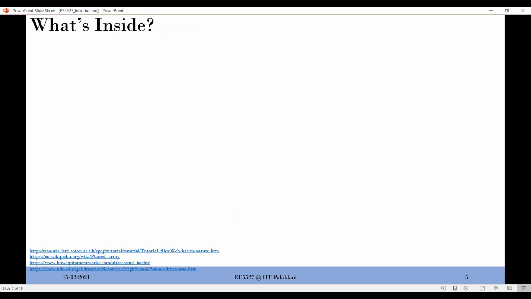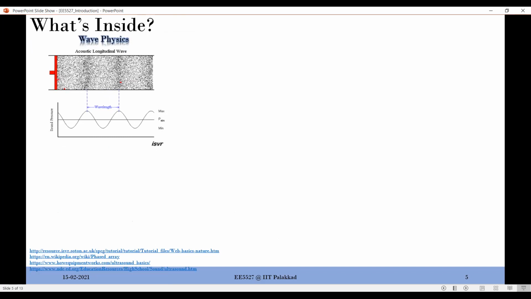Okay, so let's move into the business side of it. What's inside? I think MTech SOCD people might have seen this already, but for those who have not, let's quickly refresh. Whatever I put in words here, let's put in some pictures. So we start with the physics part. We will again start with sound instead of electromagnetic waves, the reason I already explained. This is like revisiting our physics from plus two, but more from an engineering perspective. We will think about all these things from an engineering perspective and what learnings we get from them. And sound is one of the most interesting phenomena that we can feel, right?